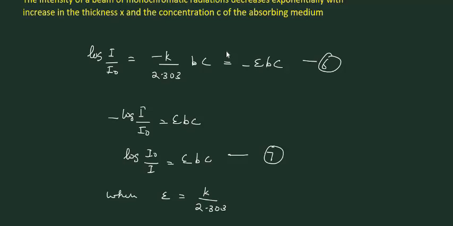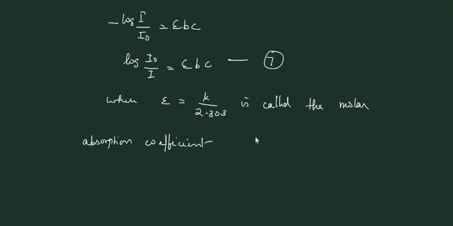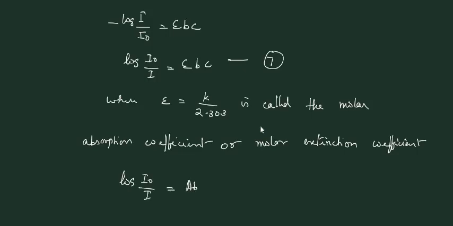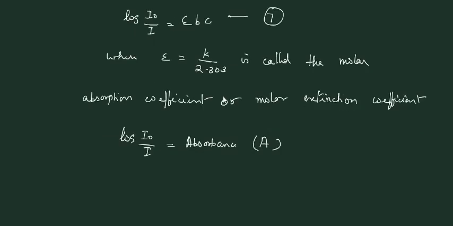This is called the molar absorption coefficient or molar extinction coefficient. Log I0 by I is called absorbance, represented by A. So we can write equation 7 as A is equal to epsilon bc.